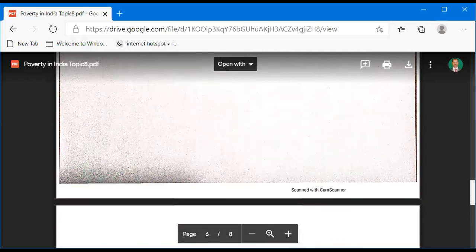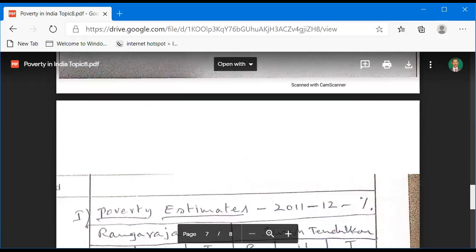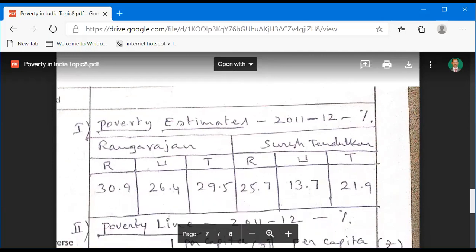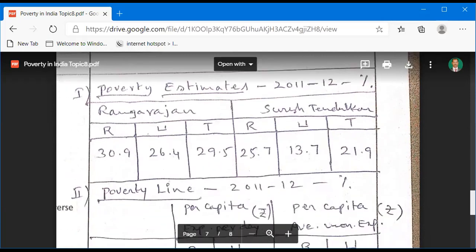Now we are going to discuss the reports of the Suresh Tendulkar committee and Rangarajan committee. Those are poverty estimates in 2011-12. These estimates are in percentages. First of all, we are observing the Rangarajan committee reports. In the PPT, R means rural, U means urban, T means total, and the same for Suresh Tendulkar.